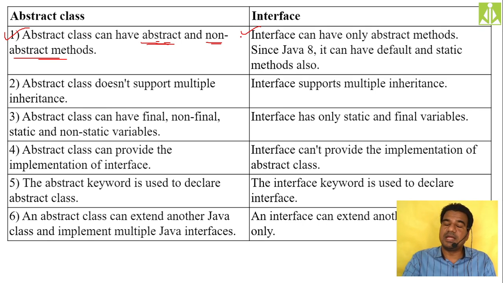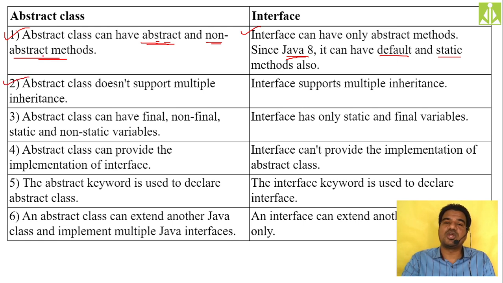Before Java 8.0, only abstract methods are allowed, but after Java 8.0, it allows both default as well as static methods that we have seen in our discussion. Okay, so this is the first difference. Then the second difference, abstract classes do not support multiple inheritance.